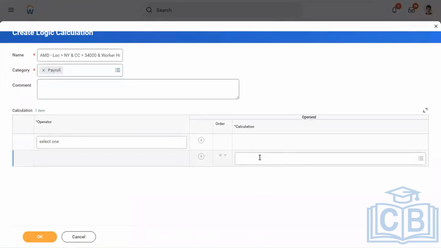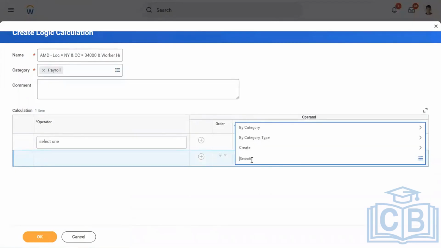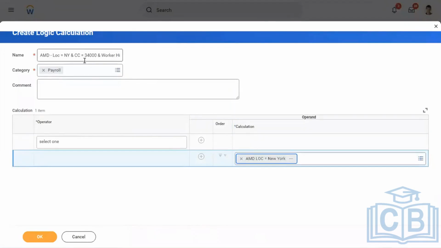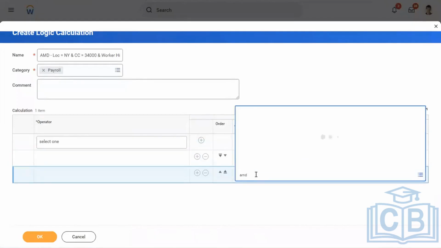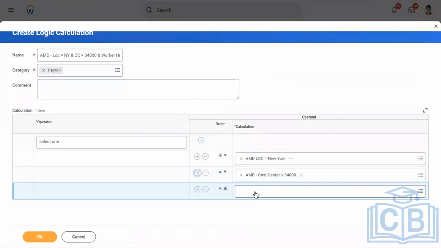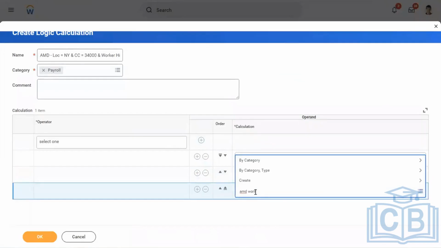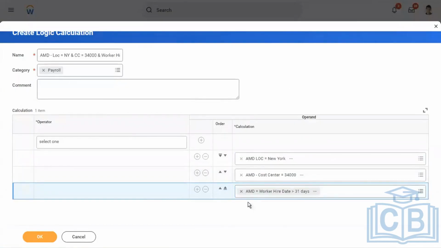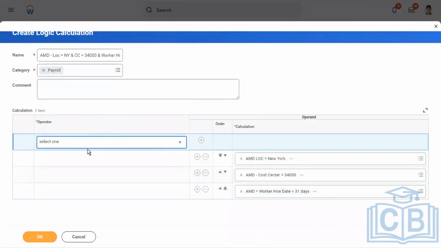Now I'm going to reuse. I can still create new calculations for the same, but I'm going to reuse them. First I want location and New York. I want cost center and the cost center 3430. Finally, I want worker hire date. This is also already created: hire date greater than or equal to that. I'm using it instead of creating new values and conditions.